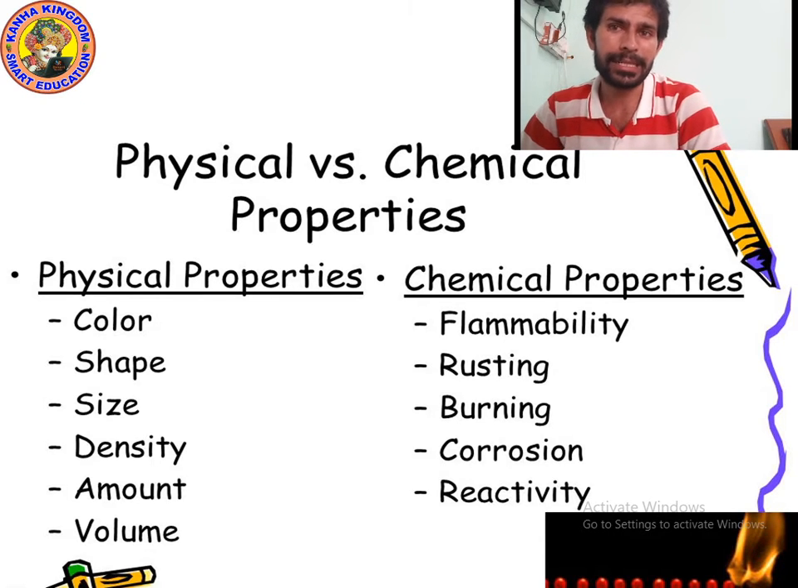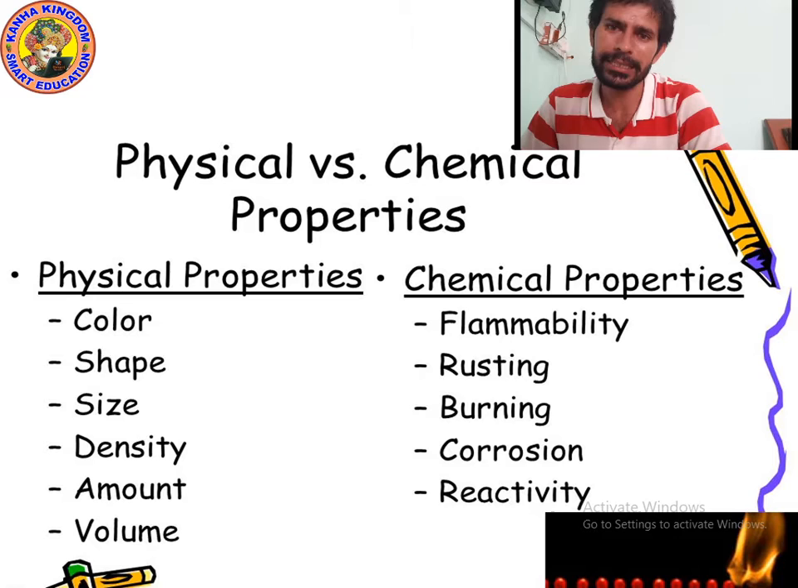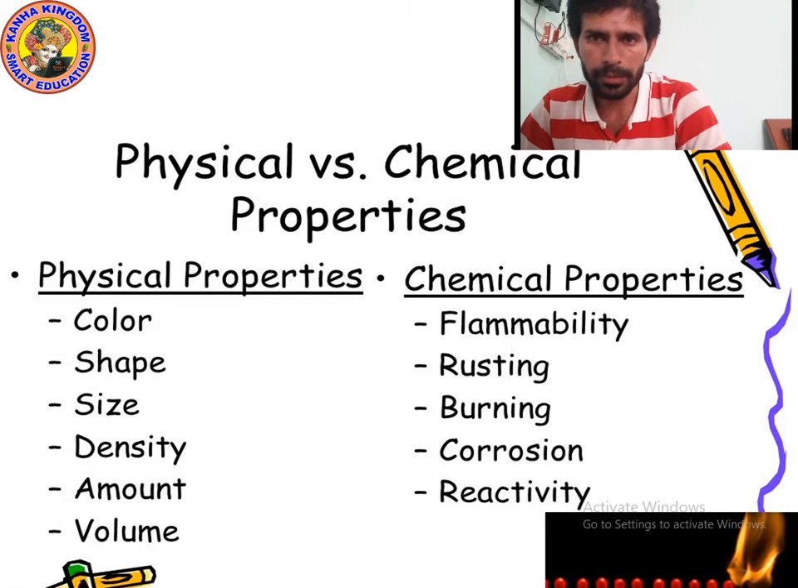When volume increases, density decreases. When volume decreases, density increases. So when volume is less, density will increase, and that time the object will sink. When volume increases, density will decrease, and that time the object will float.